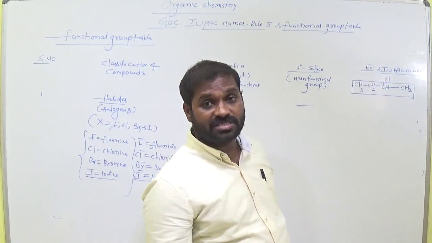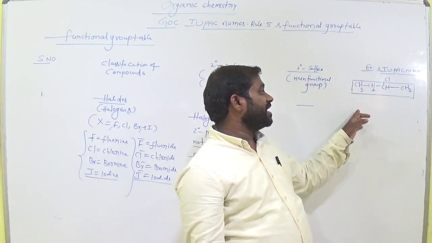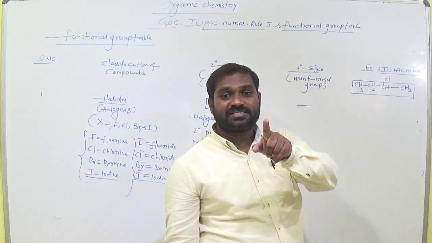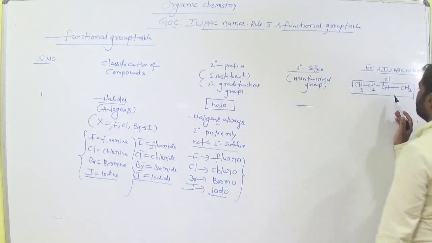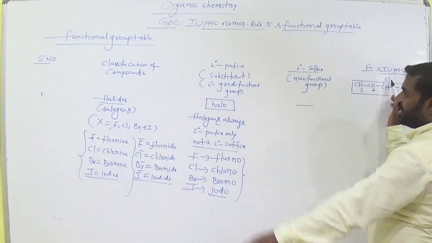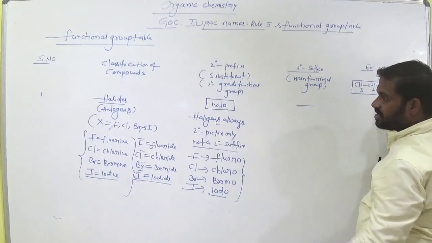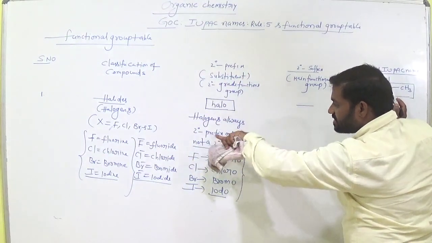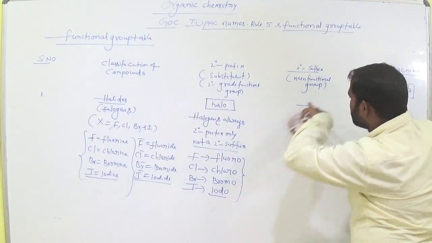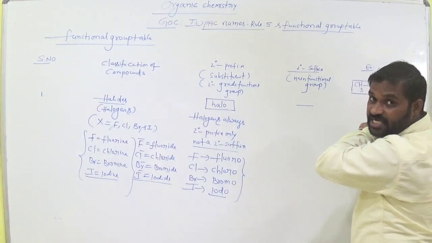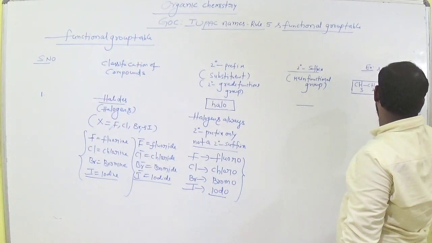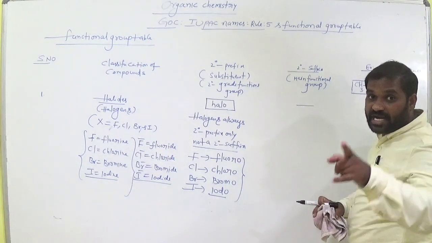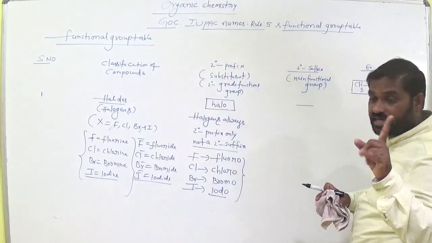What is the third rule, students? Third rule is substituents get first priority. Let's see here. Chlorine is a substituent, am I right? Secondary prefix. Halogen is always a secondary prefix only, not a secondary suffix, not a functional group. It is not a principal functional group, not the main functional group. So it is a substituent, clear? Now substituent gets first priority in the numbering.